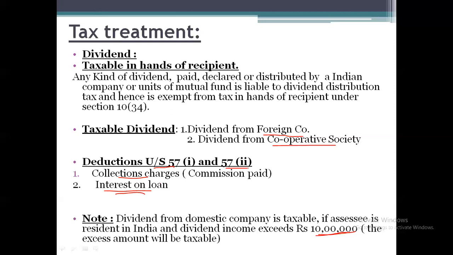So if any dividend from an Indian company exceeds rupees 10 lakh, then the difference amount will be taken as income under the head income from other sources. Dividend from a foreign company and a cooperative society is fully taxable, and we need to claim the deductions under section 57. One is collection charges, either brokerage or commission paid by the assessee for collecting the dividend. Second one, interest on loan. If any loan amount has been taken by the assessee for purchasing the shares, on that you need to pay interest, and that interest amount can be claimed as deduction.